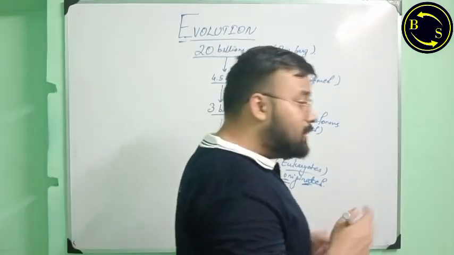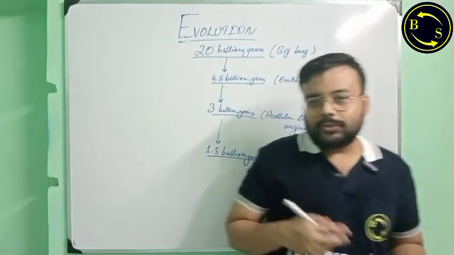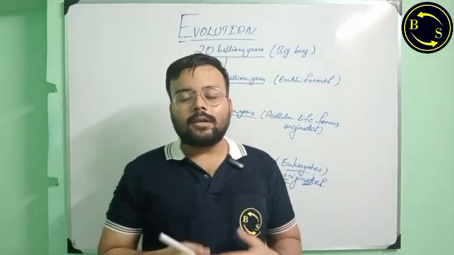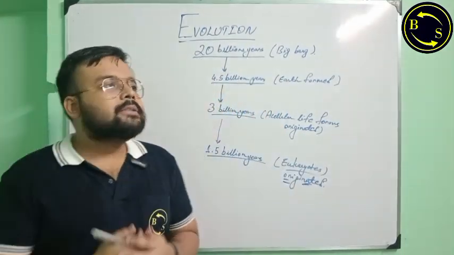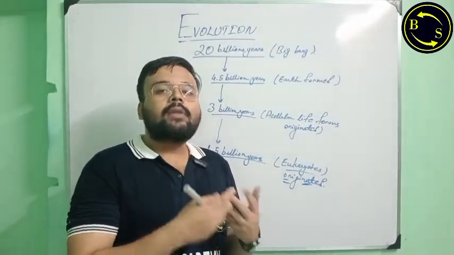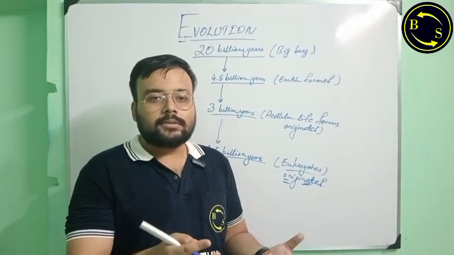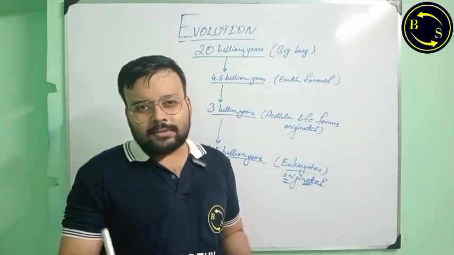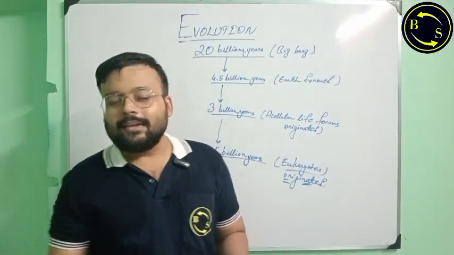Another theory which is very popular among astrophysicists and xenobiologists. Now, who are xenobiologists? Xenobiologists are people who look for signs of life in other planets. Okay, not hunting aliens as we look in the movies, not like that.